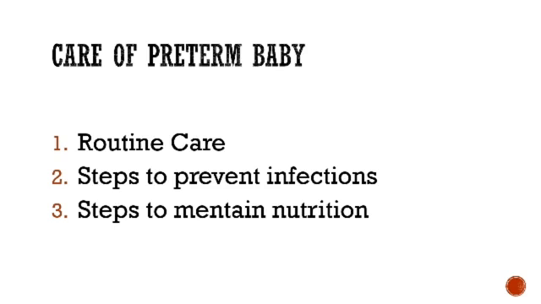In routine care, the cord is to be clamped quickly to prevent hypovolemia. The cord length has to be kept long, and hygiene of the cord should be maintained. The baby should be kept warm by wrapping in a sterile towel or with the help of a radiant warmer, so as to maintain rectal temperature between 96 to 99 degrees Fahrenheit.